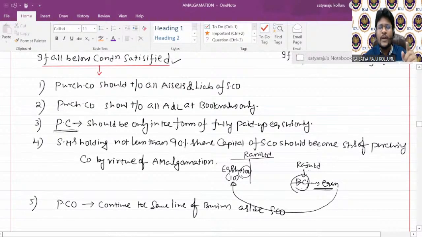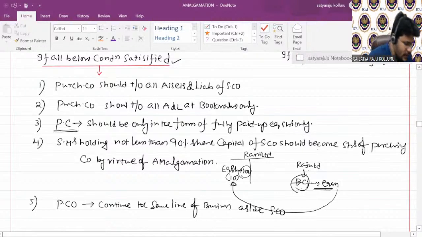Purchasing company should take over all the assets and liabilities, at book values only. Purchase consideration should be paid only in the form of fully paid up equity shares. Shareholders holding not less than 90% share capital of the selling company should become the shareholders of the purchasing company by virtue of amalgamation. And the final condition is, after takeover of the business by the purchasing company, the same business is continued. Am I right?